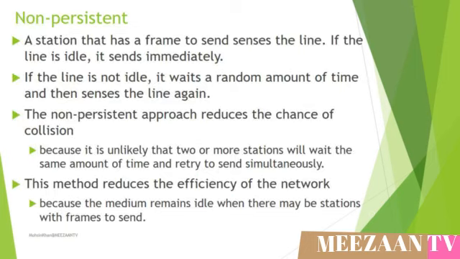In the non-persistent method, a station that has a frame to send first senses the line. If the line is idle, it sends immediately. If the line is not idle, it waits a random amount of time and then senses the line again.